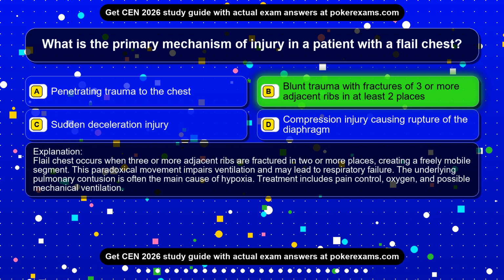Flail chest occurs when 3 or more adjacent ribs are fractured in 2 or more places, creating a freely mobile segment. This paradoxical movement impairs ventilation and may lead to respiratory failure. The underlying pulmonary contusion is often the main cause of hypoxia. Treatment includes pain control, oxygen, and possible mechanical ventilation.